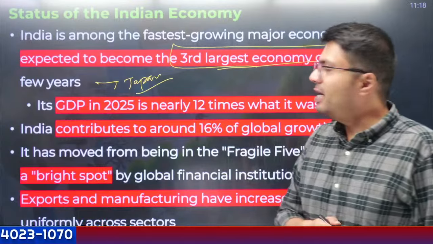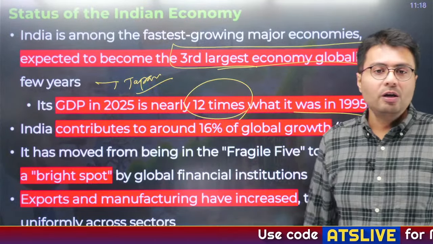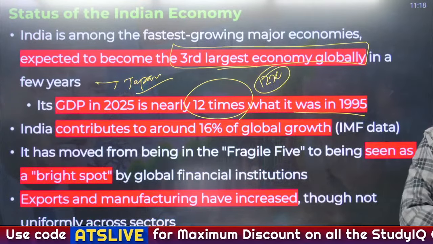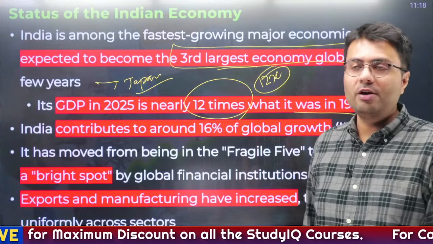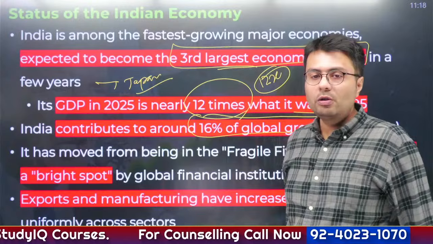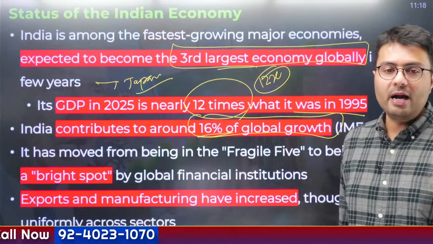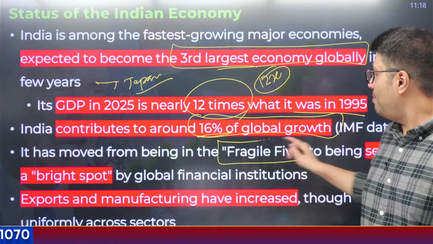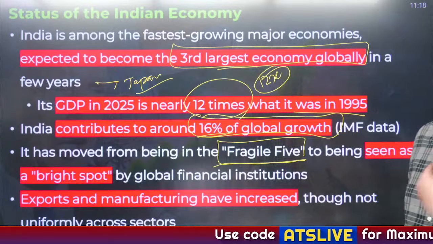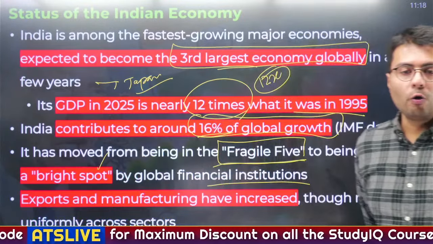Similarly, the GDP of India in 2025 was nearly 12 times more than it was 30 years back. So you can say that our GDP has increased 12 times in the last 3 decades. That is why we are a very good economy. Now, the IMF stated that 16% of global growth is coming from which country? Our dear motherland. Earlier, in the early 2010s, India was seen as a fragile five economy. But now it has emerged as a bright spot among all the global major economies.